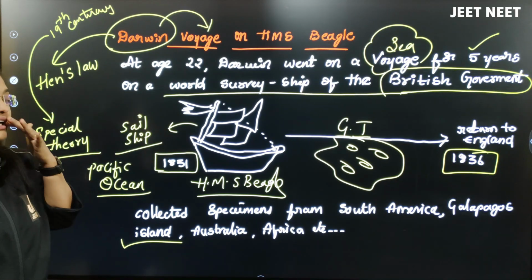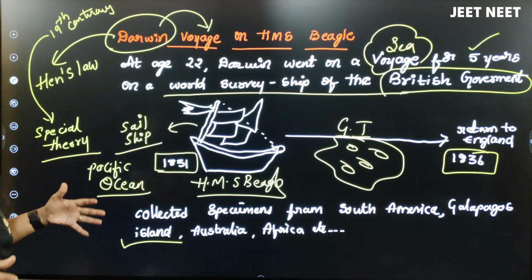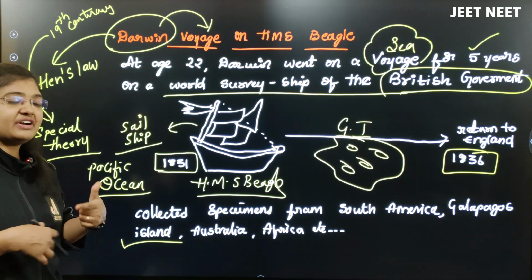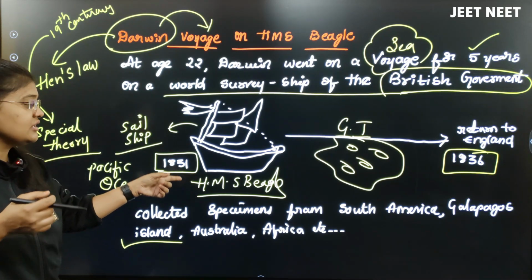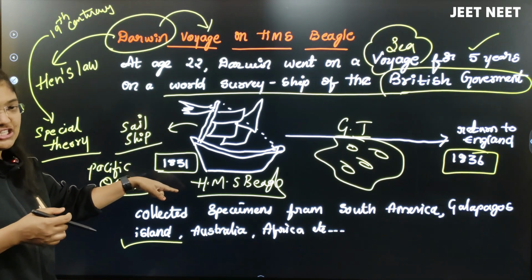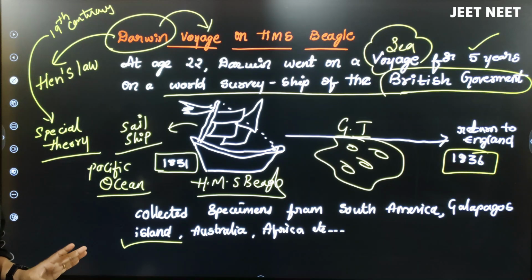Throughout these 5 years, he visited different areas, islands, and countries. He observed different types of species there, and he did the journey through the HMS Beagle ship. The type of ship is a sail ship. Am I clear on this slide?